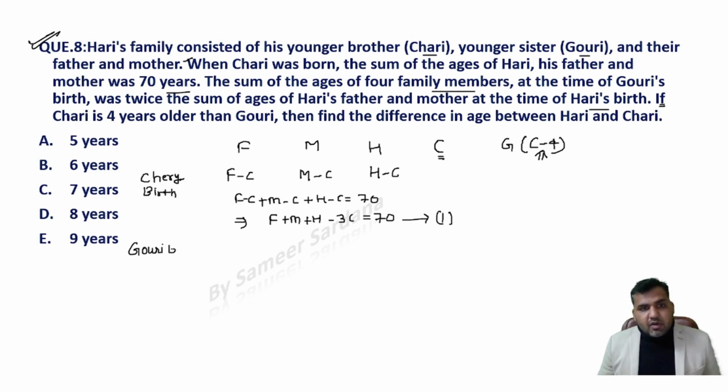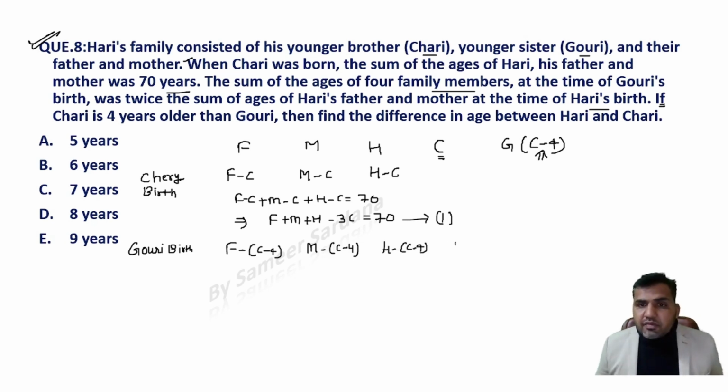At the time of Gauri's birth, father's age would be F minus C plus 4. Mother's age would be M minus C plus 4. And Harry's age would be H minus C plus 4. And Cherry's age would be 4 at the time of Gauri's birth, right? C minus (C minus 4) would be 4 itself.